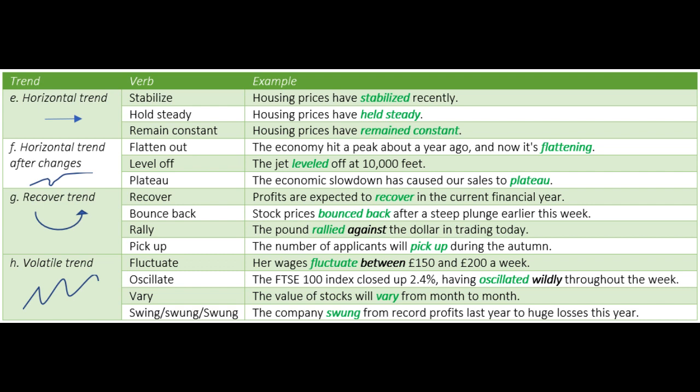H. Volatile trend. Fluctuate. Example, her wages fluctuate between £150 and £200 a week. Oscillate. The FTSE 100 index closed up 2.4%, having oscillated wildly throughout the week. Vary. Example, the value of stocks will vary from month to month. Swing, swung, swung. Example, the company swung from record profits last year to huge losses this year.